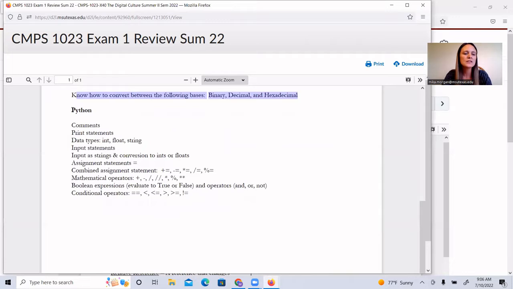Okay, so the new material will be this week's material, which will be from Monday, and it is going to be over Python. There are quite a lot of Python questions on the exam. I guess I can give you an overview of the test here. You have a 1-hour time limit. There are 9 written response questions where I could ask you to type an answer. I could ask you to write a formula. I could ask you to write a Python statement, like a line of code in Python, something that you type in yourself for your response. And then there are 15 multiple choice questions.